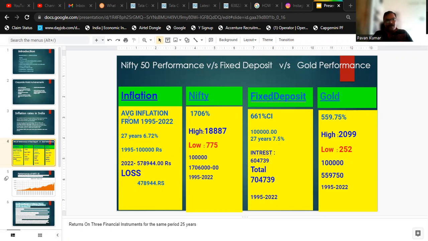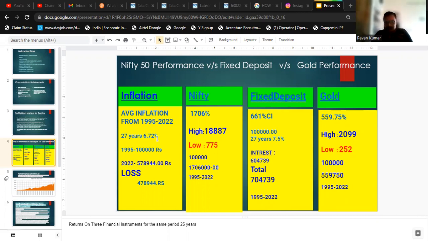What it is saying is that average inflation from 1995 till 2022 is 6.72%. It means that in these years, there were different periods having different rates of inflation.